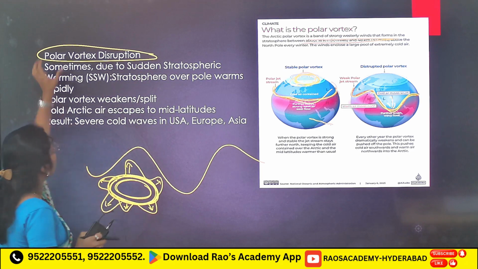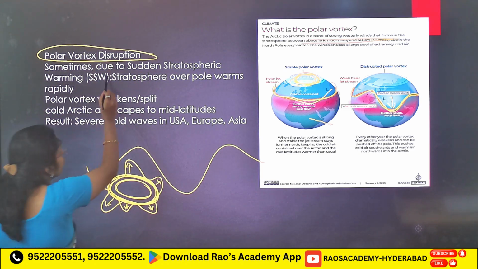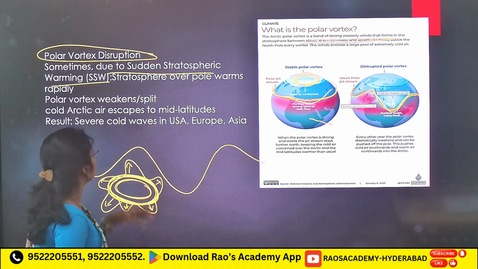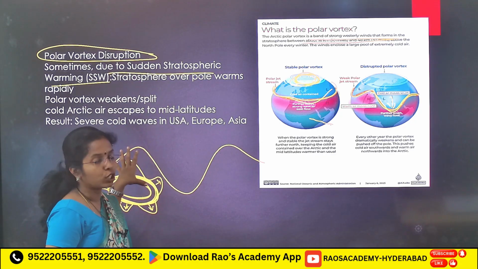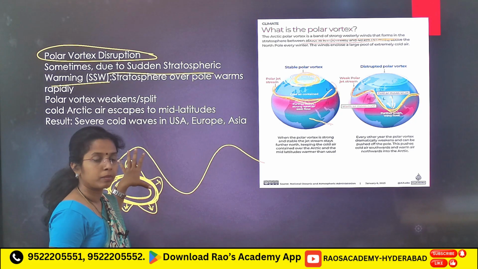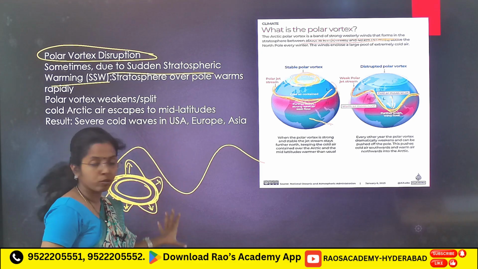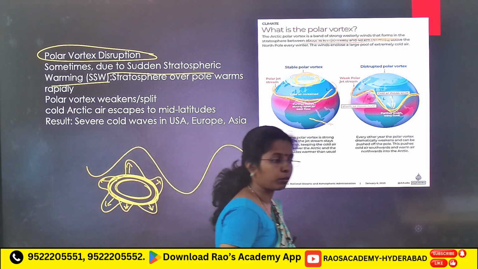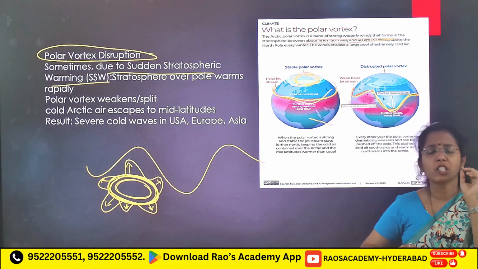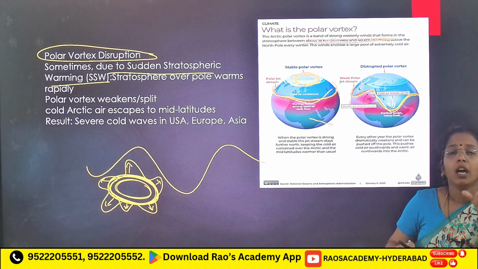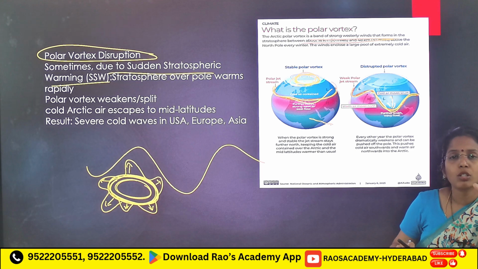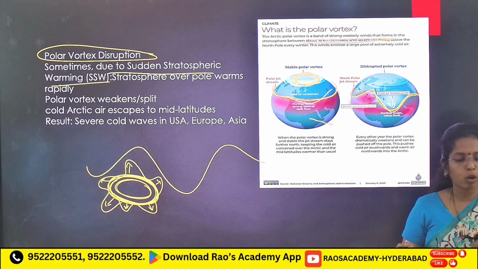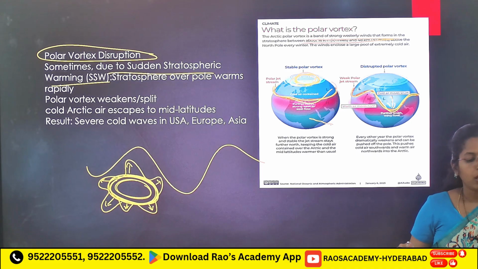See, polar vortex disruption sometimes happens due to sudden stratospheric warming. Because of sudden stratospheric warming, what happens? Here you will see these cold air moves southward. Because of this you will see polar vortex disruption, and because of this you will see very extreme cold temperatures in winter. Because of the polar vortex disruption, that you have to remember.